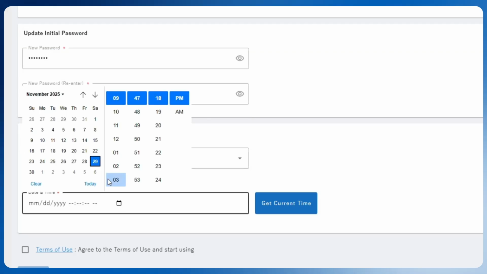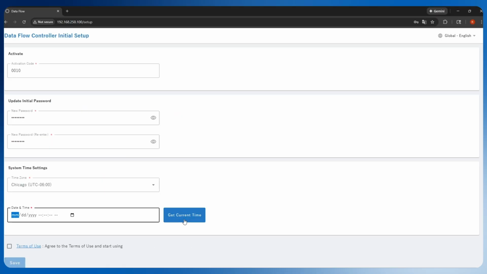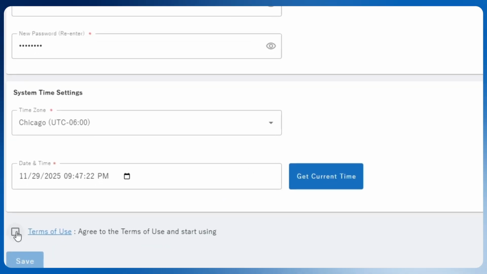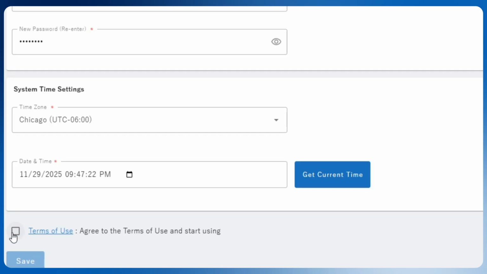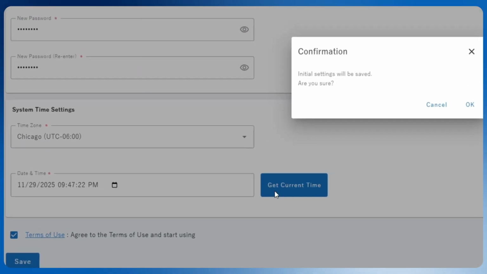To select date and time, you can do it manually by entering each field manually, or you can click Get Current Time, where the DX100 will get the user computer's current time and date. Then click the checkbox which says Agree to the terms of use and start using. Then click the Save button.